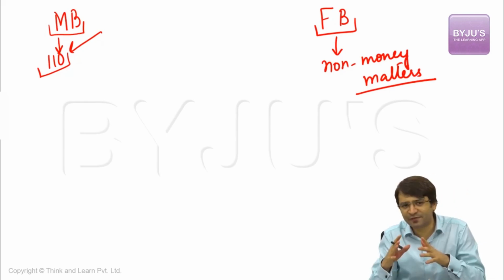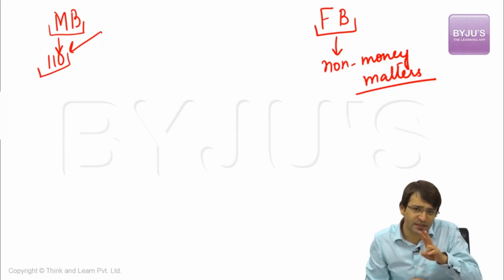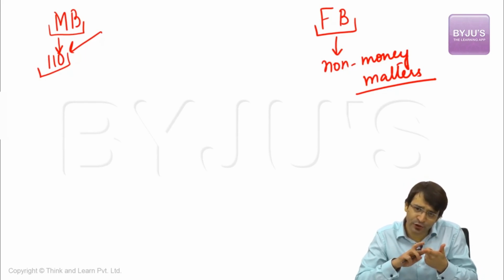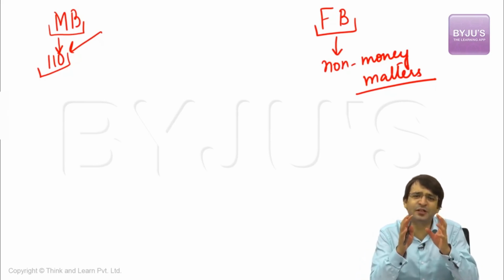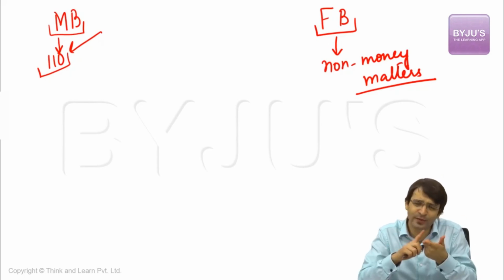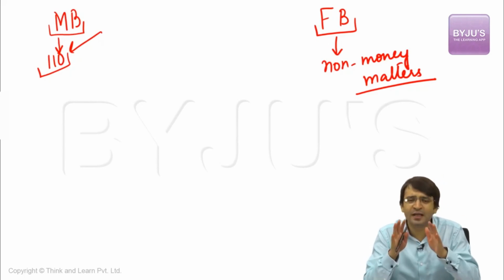But in case of a financial bill, only two situations are there where it resembles a money bill. It can be introduced only in Lok Sabha, and it can be introduced only with a recommendation from the President of India. Apart from that, this financial bill is just like an ordinary bill. It can also be rejected by Rajya Sabha. It can be amended by Rajya Sabha. If there is a deadlock, a joint session of Indian Parliament can be convened.